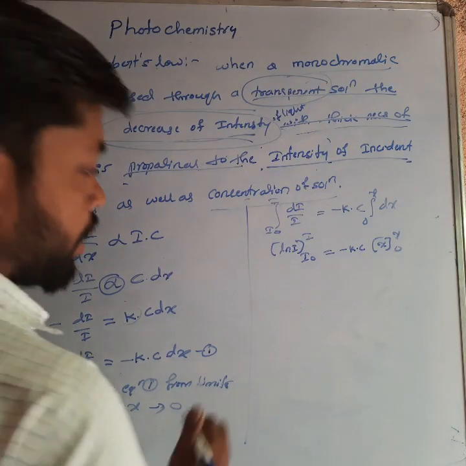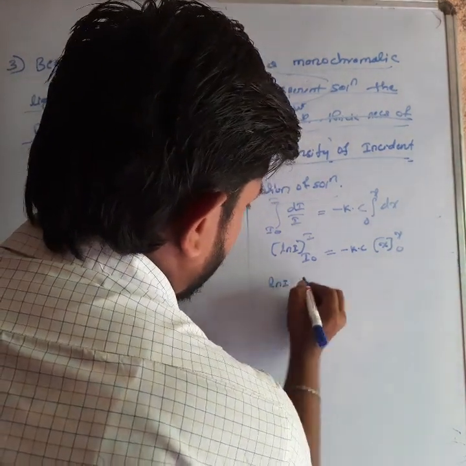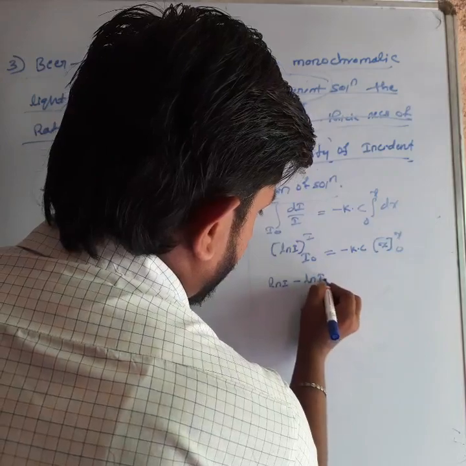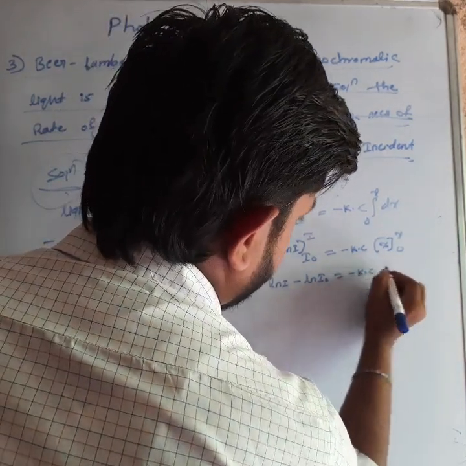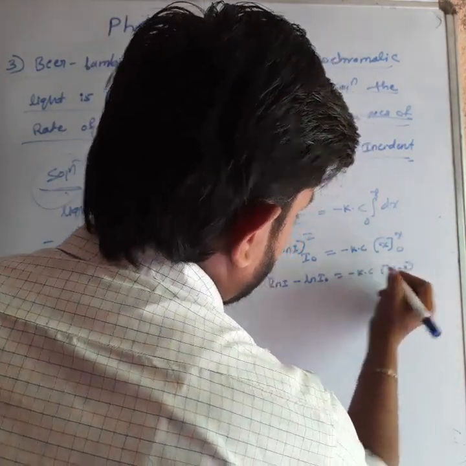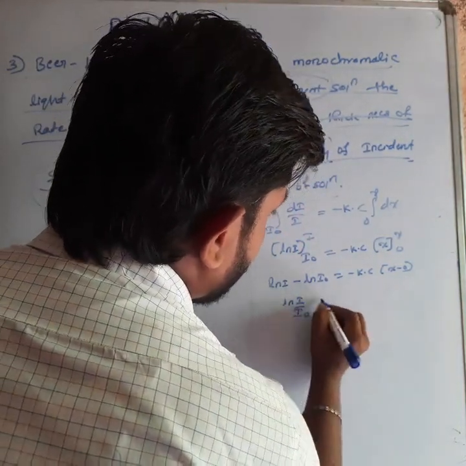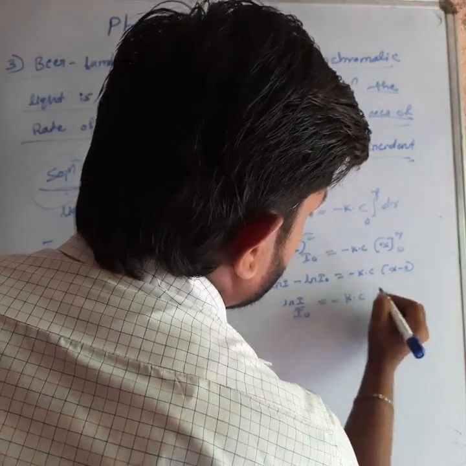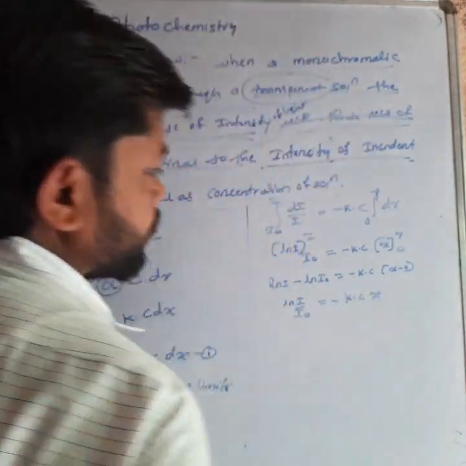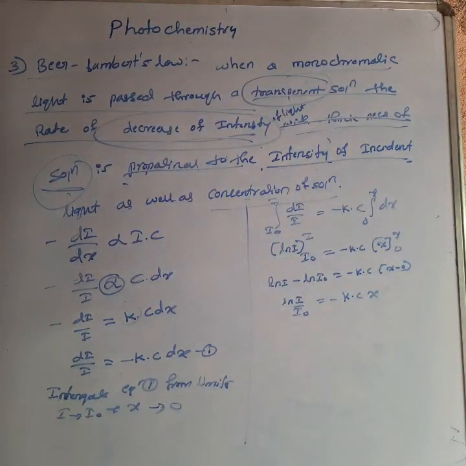So ln I minus ln I naught equal to minus k into C x minus 0. So this will be ln I by I naught equal to minus k C x.